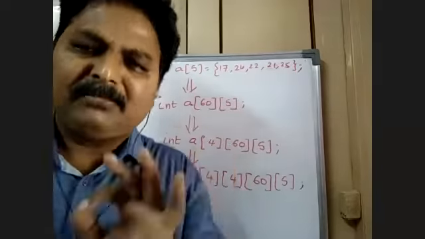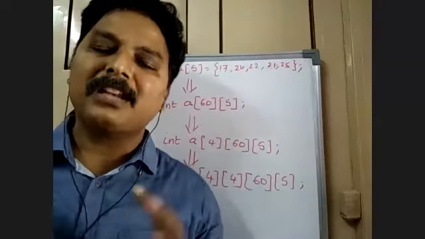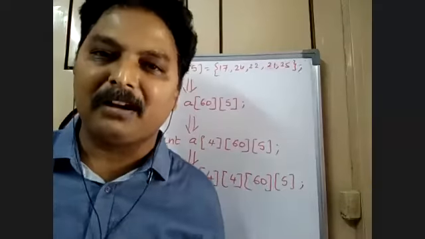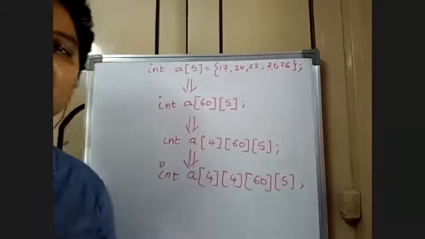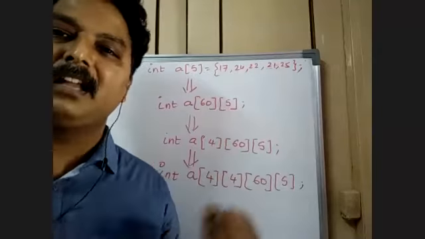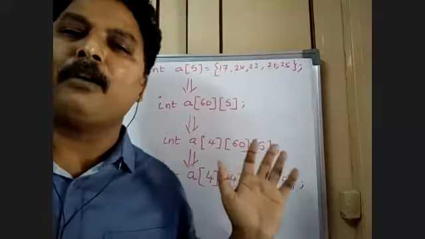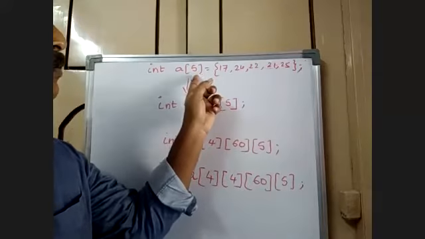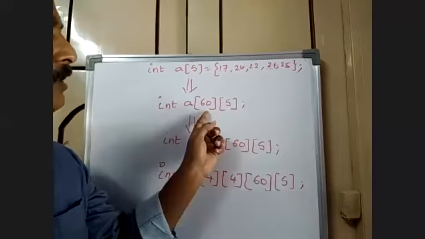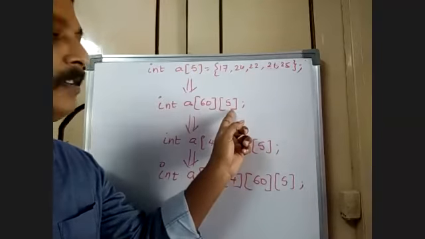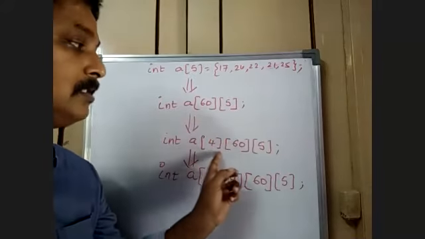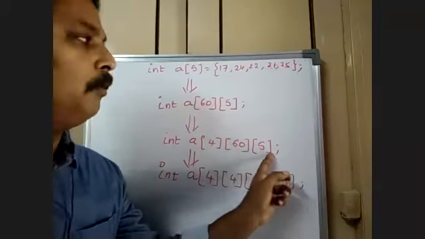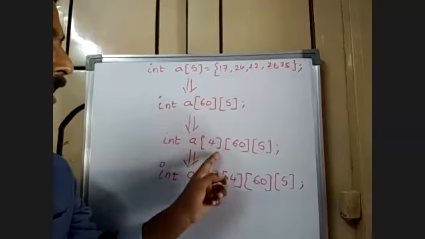Just try to understand. It's very simple. Most of the students get stuck with 2D. From 2D onwards, most of the students get stuck. But if you understand with simple common sense, then this is a simple example. You have 1 student with 5 subjects' marks. There are 60 students, each student has got five subjects. There are 4 sections, each section has got 60, and each student has got 5. So one-dimensional, two-dimensional, three-dimensional, four-dimensional.